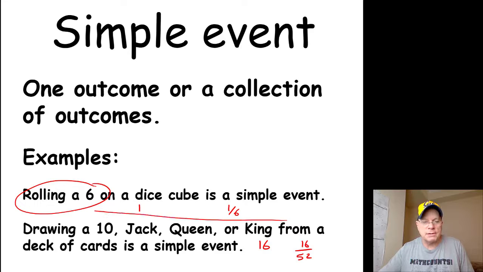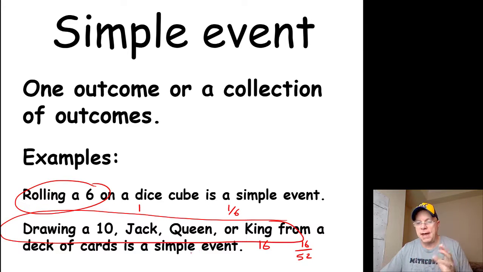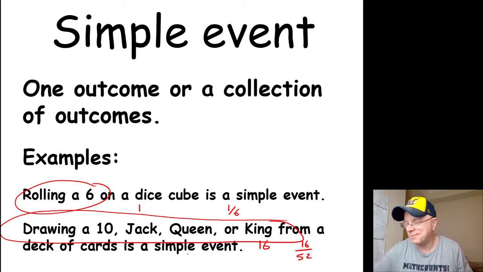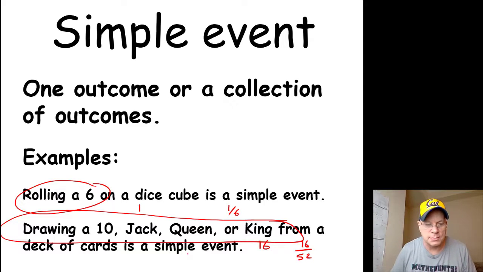You define what the event is, and then you calculate the probability of that event happening by comparing the number of favorable outcomes to all the possible things that could happen. There's 52 cards. I could flip to any one of 52 cards, but I flip to a 10, Jack, Queen, or King every time. Oh, almost. Okay, so that's a simple event.